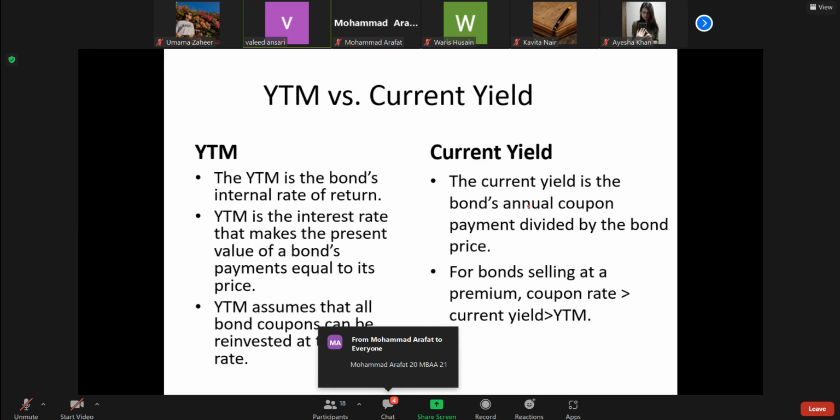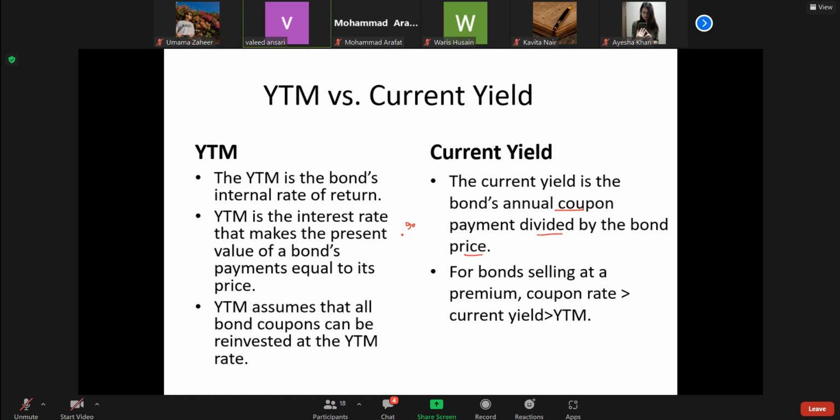Then there is one more concept, current yield: the bond's annual coupon divided by the bond price. For example, the 90 rupees and the price of the bond is 800. That will tell us how much we are getting. For a bond selling at a premium, the coupon rate will be greater than the current yield, and greater than YTM. This is a theorem, the relationship part.